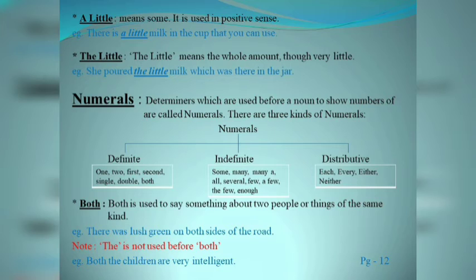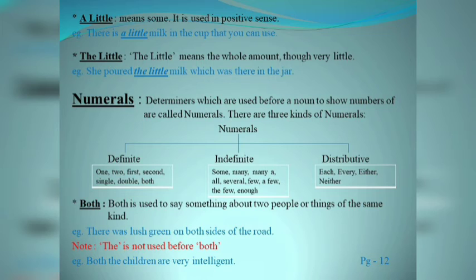So let me revise these three determiners once again. Little, a little, the little. Little is used for negative quantity only, or for negative meaning only. That is not enough. Whereas a little is used in a positive sense, means that is sufficient enough. Whereas the little is used to denote the whole quantity of something. For example, she poured the little milk which was there in the jar. Here, the little refers to the whole quantity of the milk which was there in the jar. I hope now all these three determiners will be clear to you.